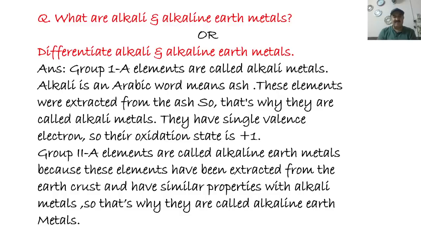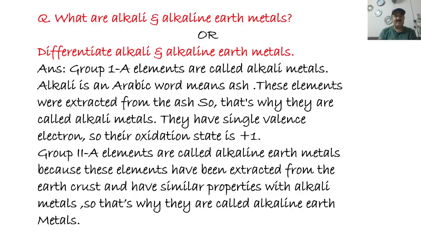They have single valence electrons, so their oxidation state is +1. Group 2 elements are called alkaline earth metals because these elements have been extracted from the earth crust and have similar properties to alkali metals, so that's why they are called alkaline earth metals.